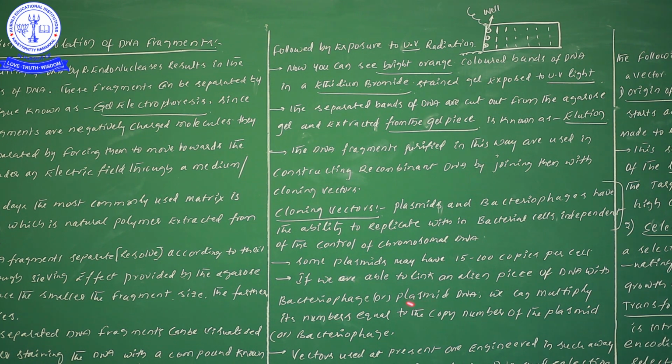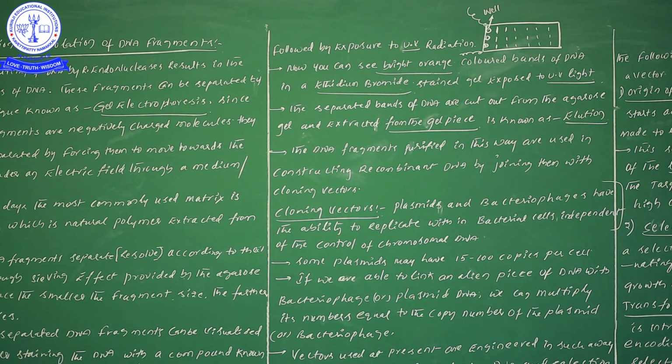Now what is happening? When these bacteriophages or plasmids multiply, our desirable gene which we have incorporated in these two also will be multiplied along with them. That is the information I have written here.